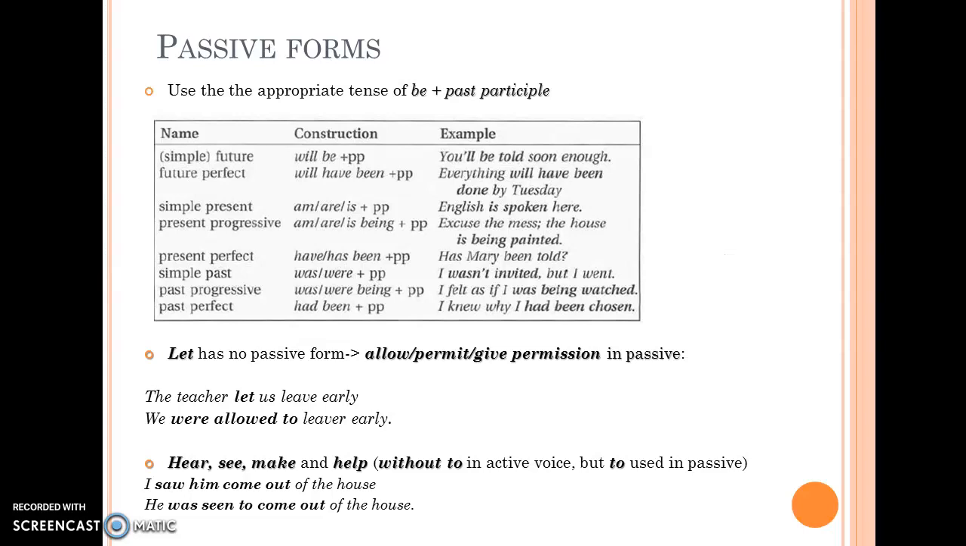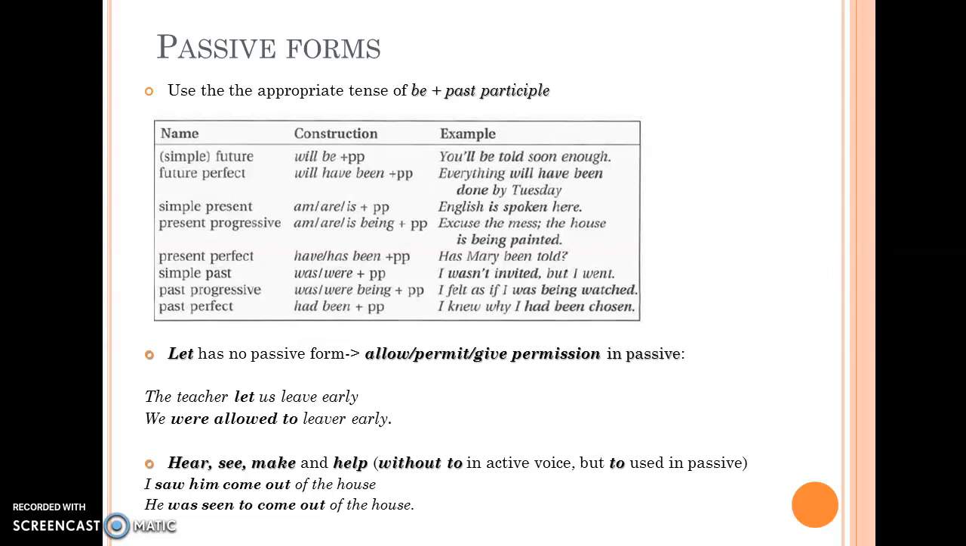Basically, in English, we form the passive voice with the appropriate tense of the verb to be, plus the past participle form of the main verb. This is a chart which I extracted from Practical English Usage for you to have a look at, with the different forms of the passive voice with some basic tenses.